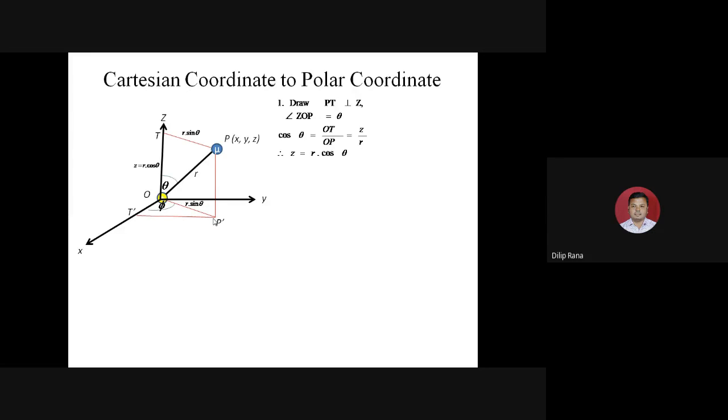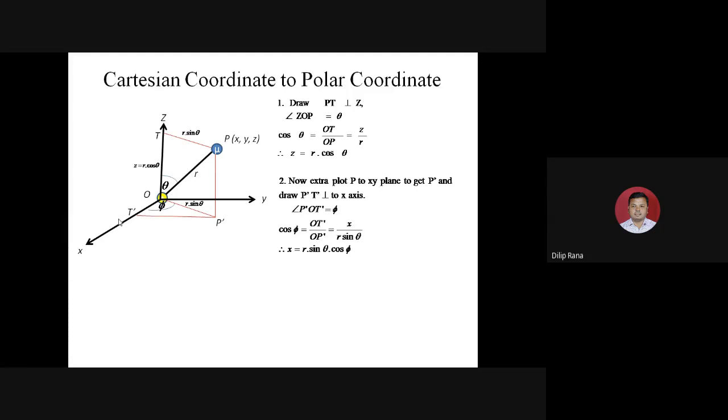So if you want to determine the coordinate for the x, just draw a point perpendicular to the x-axis, that will be P dash T dash, and the angle T dash OP will be phi. Now my objective is to determine the polar coordinate for the x-axis.